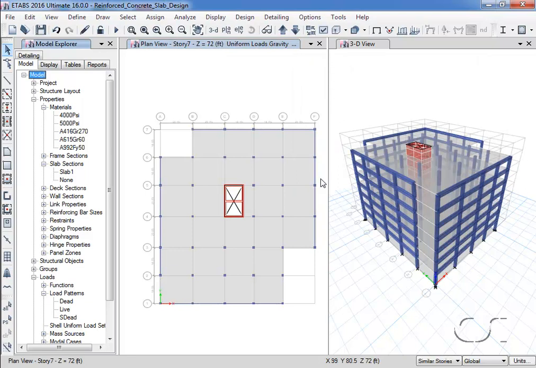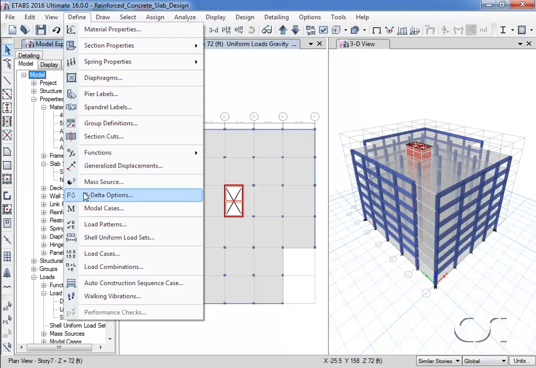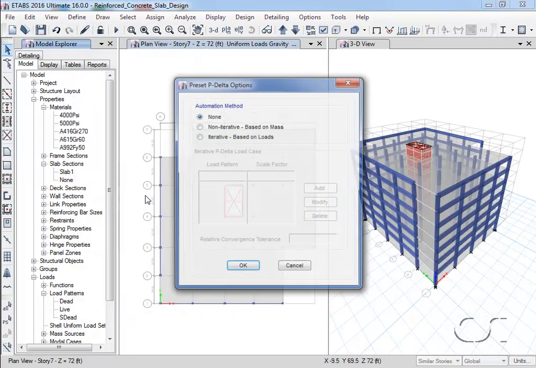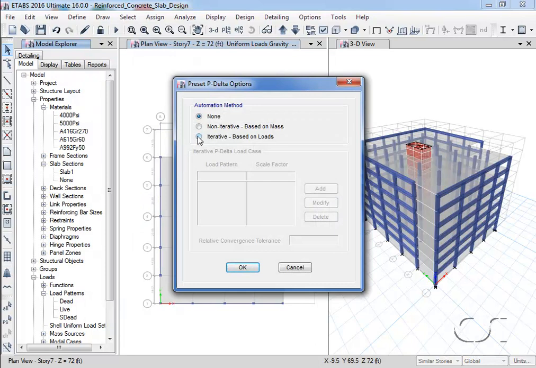As a general rule, it is a good idea to include P-delta effects in our analysis, so we will specify that now. We are going to use an iterative method based on a combination of our gravity loads.